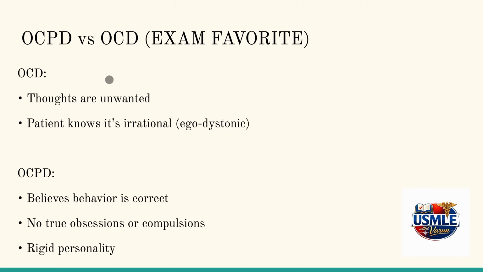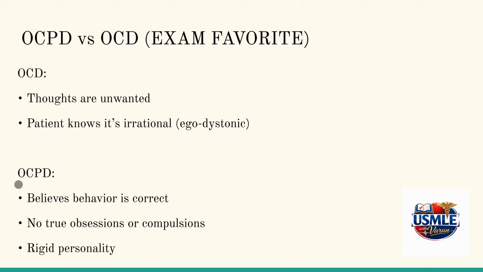When we try to differentiate between obsessive compulsive personality disorder and obsessive compulsive disorder, OCPD and OCD: OCD thoughts are unwanted and ego dystonic. The patient knows it's irrational, whereas OCPD patients believe that the behavior is correct.